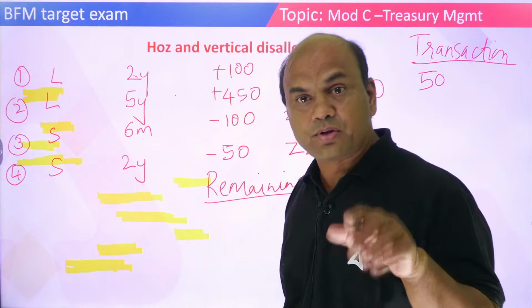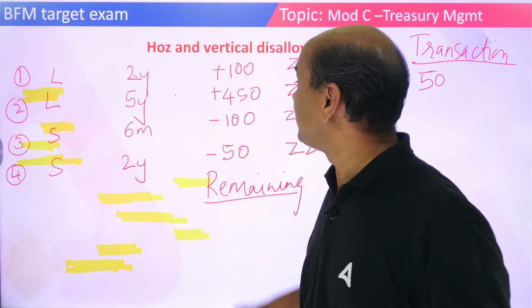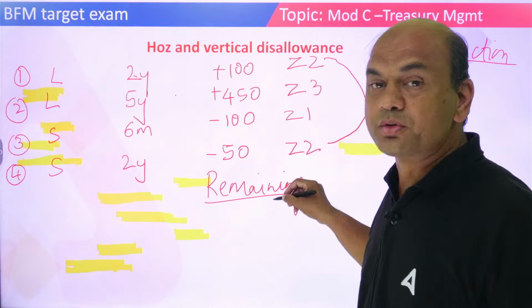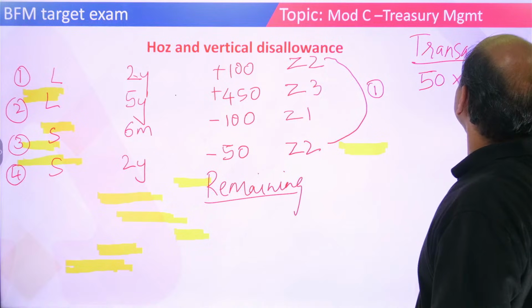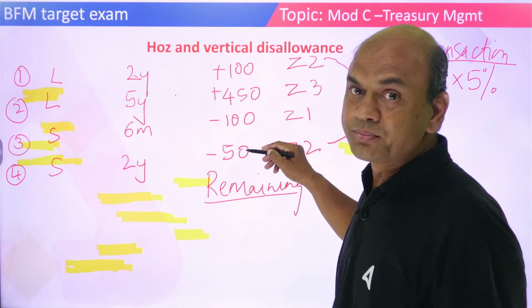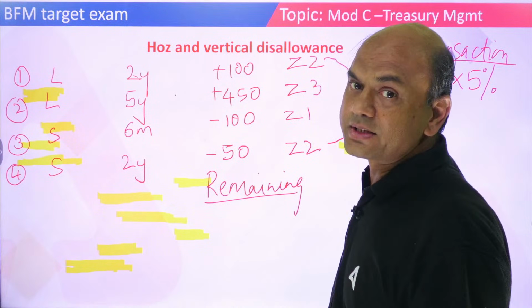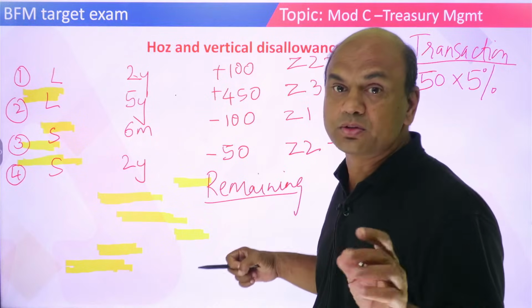But when it is 50, my disallowance will be what? Zone 2, same zone. So 50 into 5%. This is my transaction amount, 100 minus 50. What is the actual transaction happening? Transaction is happening for 50 rupees only.